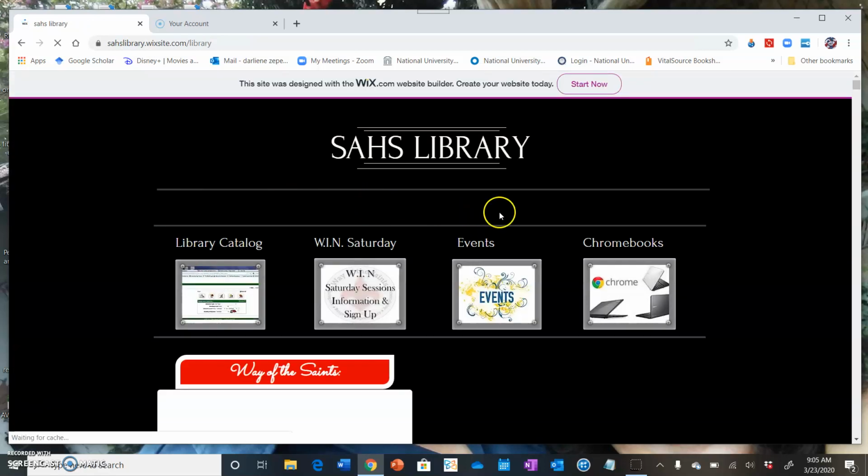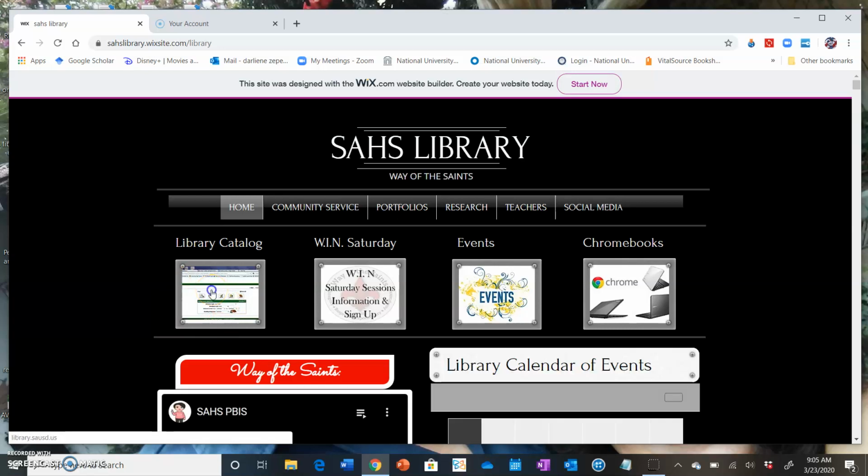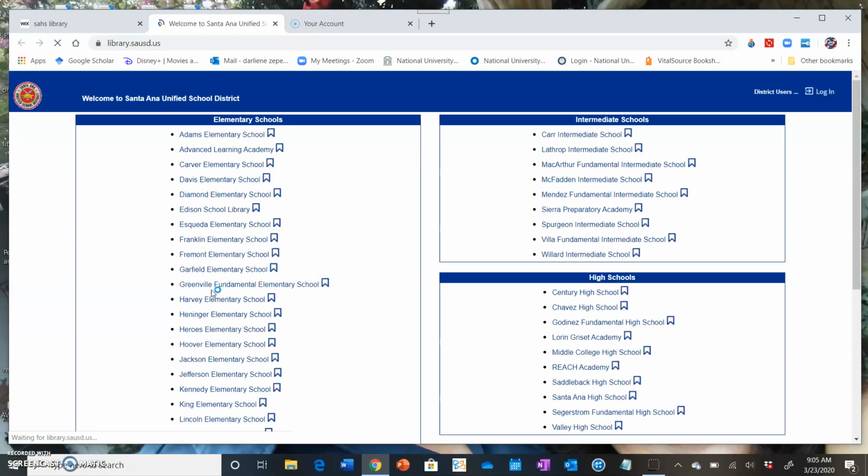And then once you go to the library website, you are going right over here where it says Library Catalog. You're going to click on Library Catalog because that will take you, once you sign in, to view our ebooks. This is the page it takes you to, the whole Santa Ana Unified School District and all the schools. What you're going to do is go to this top right corner. See over here where it says District Users Login? You're going to go there and you're going to log in, and I'm going to show you how.